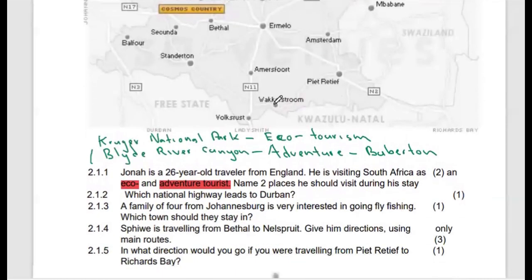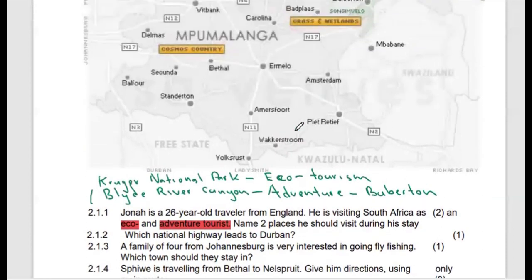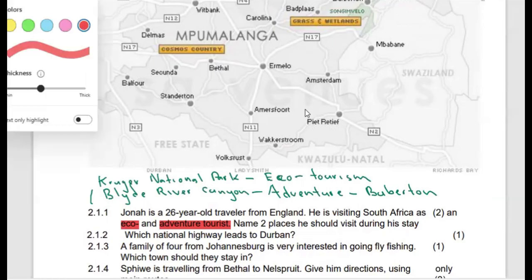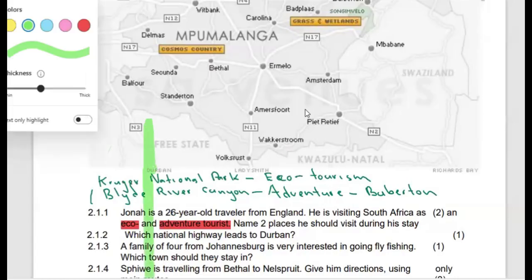Now, the next question reads, which national highway leads to Durban? So we need first to locate the direction of Durban on the map. If you look at Durban, I'm going to highlight it in green. So Durban appears there, or let me circle it rather.